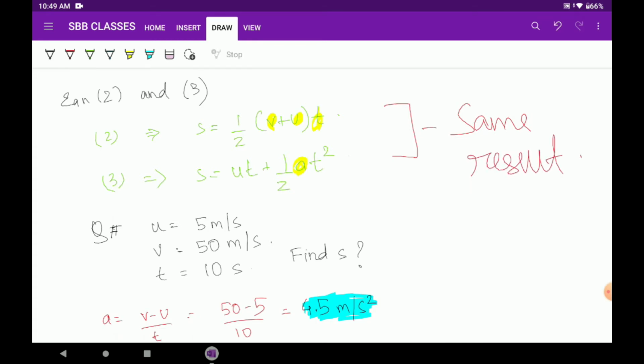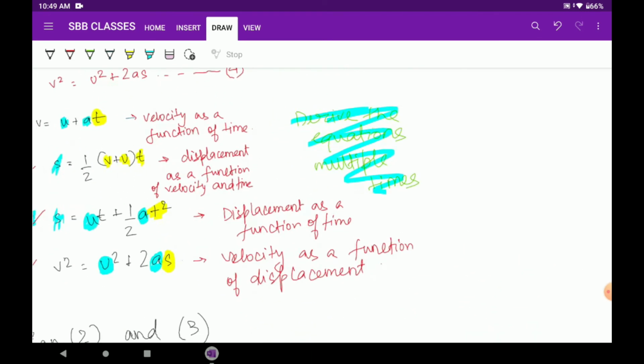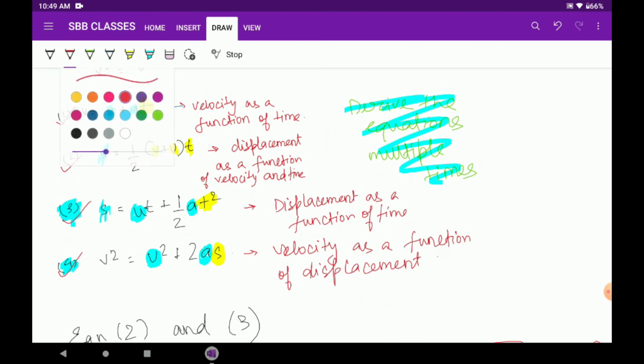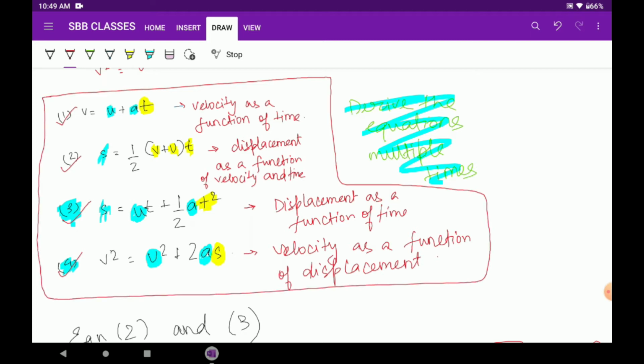Okay, so you can use any of them based on what is given to you. So these are the 4 equations of motion which are very important, and this will actually form the base of this entire chapter. The next thing which we will be learning is about free fall, because there also the acceleration is constant, that is, acceleration is equal to g. The gravitational acceleration comes into play there, 9.8 meter per second square.